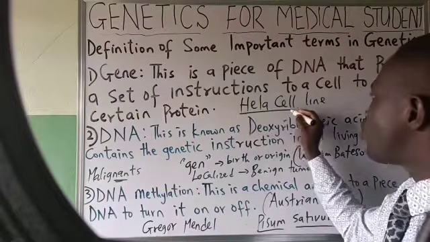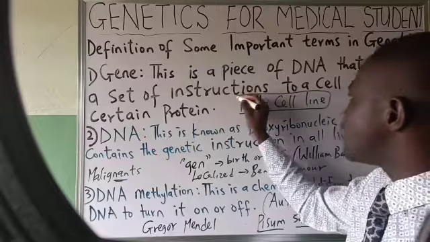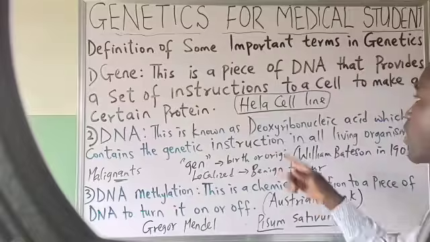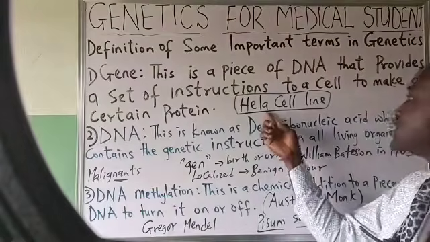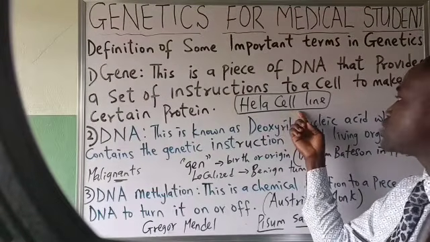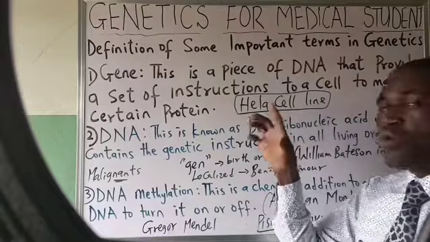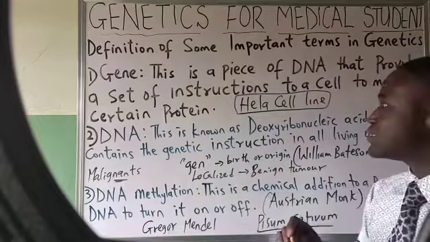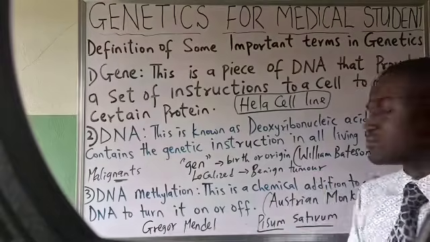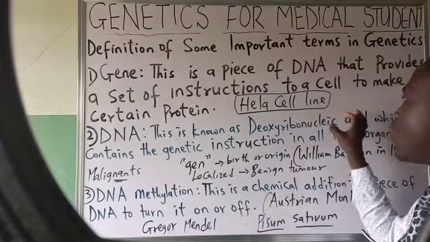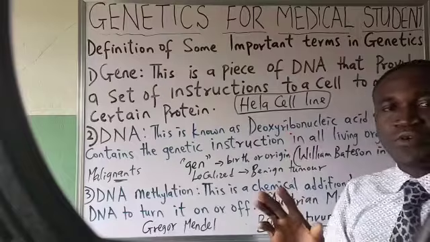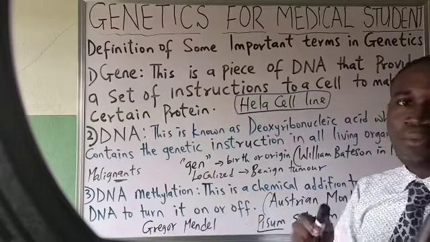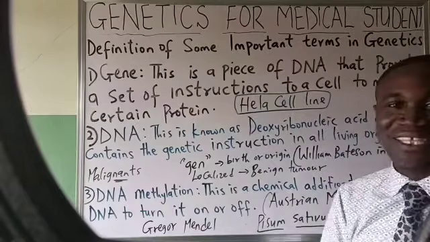This is one of the important cell lines we have in the field of medicine. This cell line was gotten from a woman known as Henrietta Lacks. Yes. So when you watch the video, please feel free to comment or chat in the comment box so that we'll interact more on it.